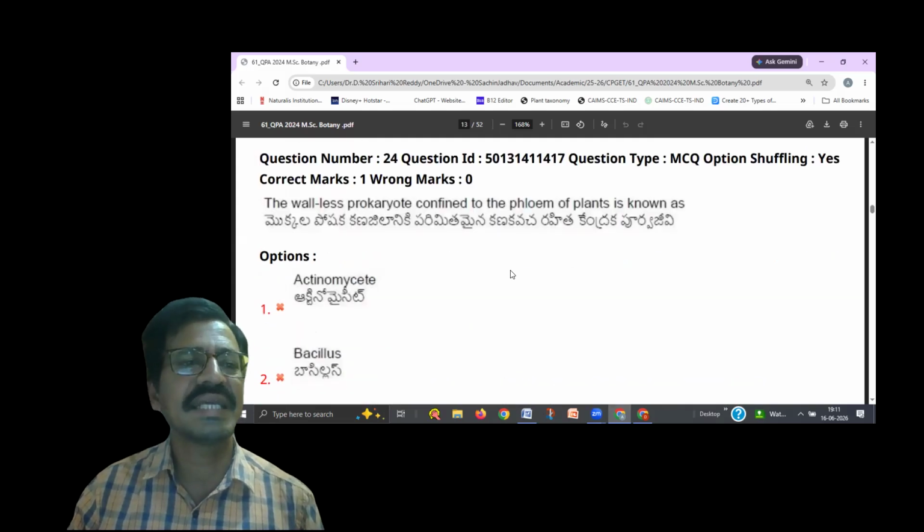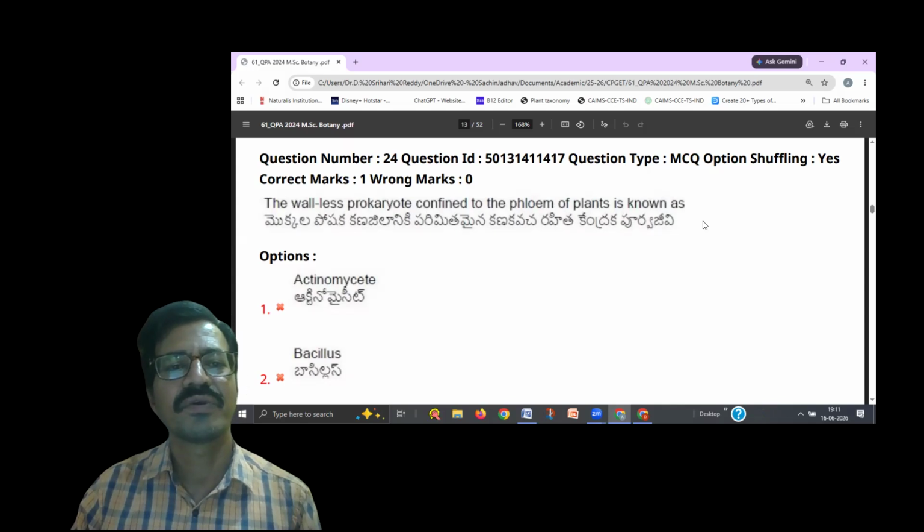The next question is, the wall-less prokaryote confined to the phloem of plants is known as, okay, microbial diversity. In the first unit, you read this one. What is wall-less?